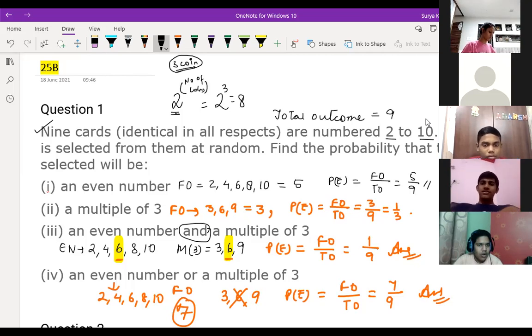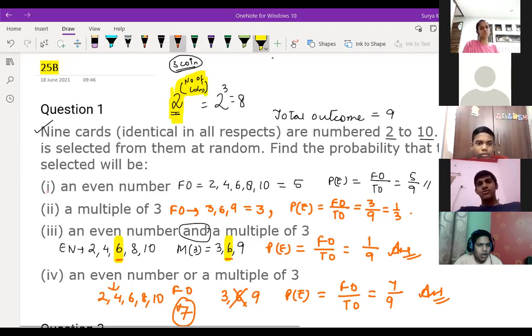Sir, I was just asking for this formula, that 2 to the power of the number of coins. You are testing or you don't know? No, sir, I don't know it. I was solving an 11th class question, sir. Achha, okay. There I got confused about it. There, someone told me this formula is there.